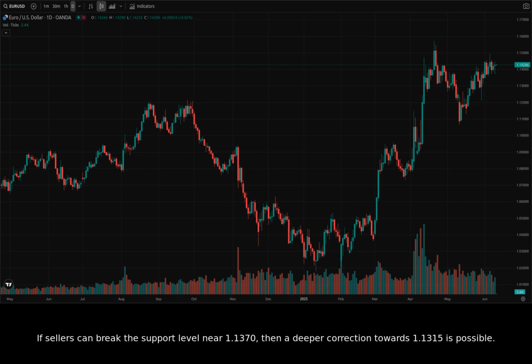If sellers can break the support level near 1.1370, then a deeper correction towards 1.1315 is possible. A break of 1.1455 will challenge the bulls ahead of the June 5th high at 1.1495.